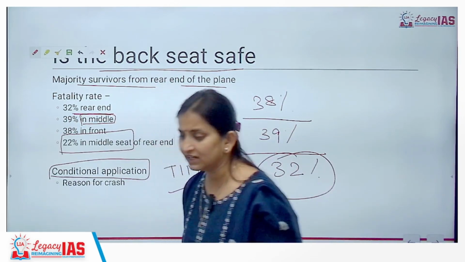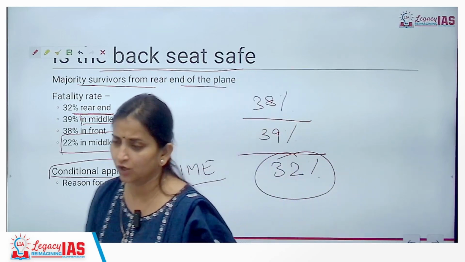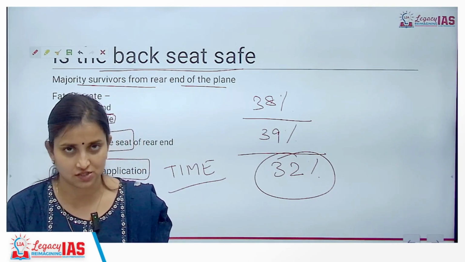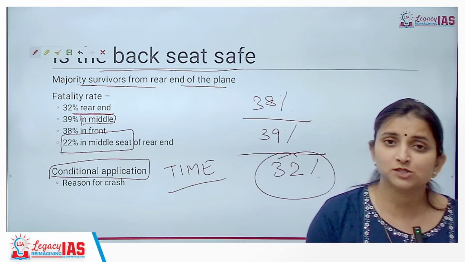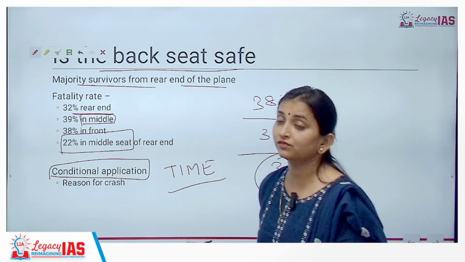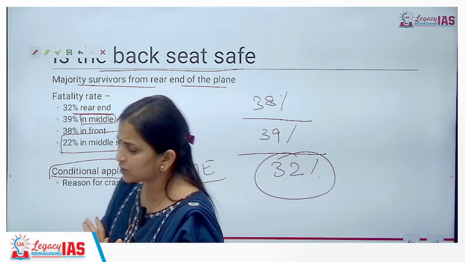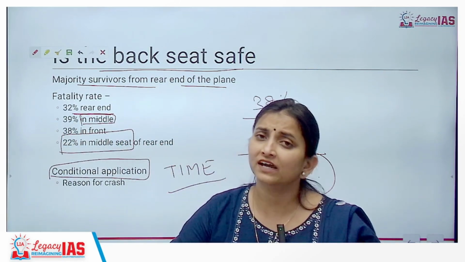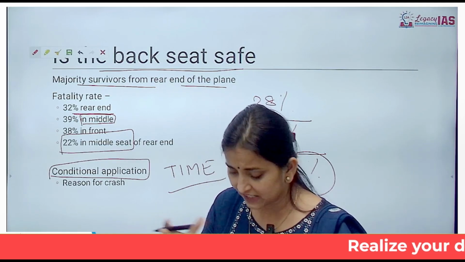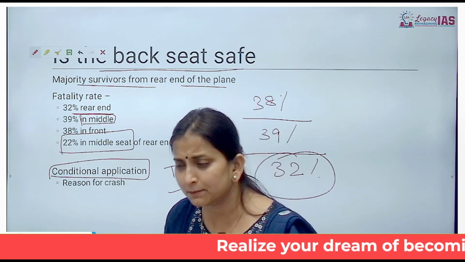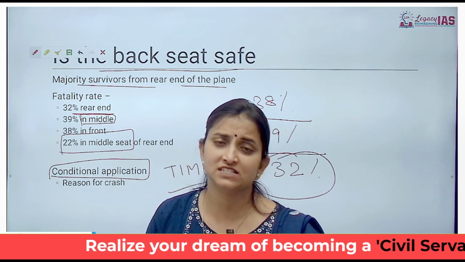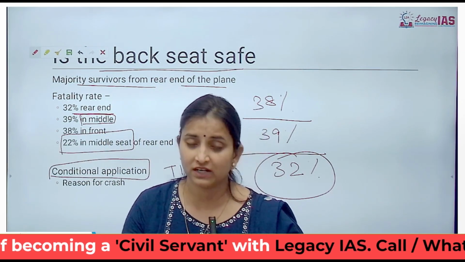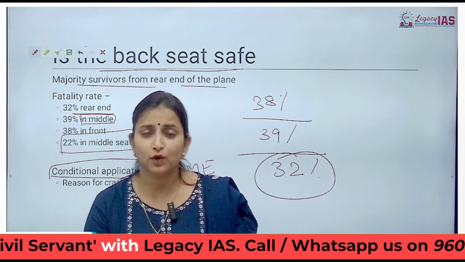But Time magazine has surveyed that there is absolutely no method of calculating which seat is more dangerous and which seat is less dangerous, or in case of accidents from which portion we will be able to get the survivors. There is absolutely no method to calculate this statistically, because it definitely depends upon what kind of plane crash that aircraft has met with. For example, there can be certain crashes wherein the tail itself has touched the ground. There can be certain crashes wherein the belly has touched the ground, or in fact the front end of the plane itself has met the crash. So it cannot be clearly said.